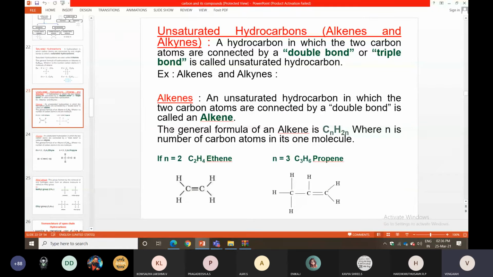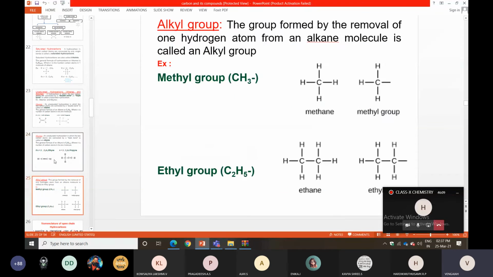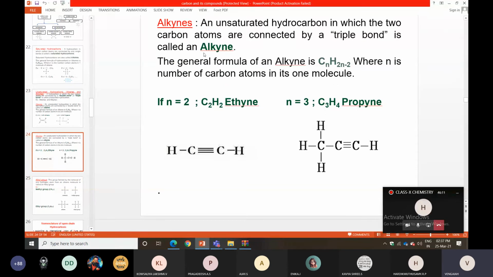An unsaturated hydrocarbon in which two carbon atoms are connected by a double bond is called an alkene. The general formula of alkenes is CnH2n. Alkane condition CnH2n+2, alkene condition CnH2n. The third one is alkynes. This is connected by a triple bond. The general formula is CnH2n-2.